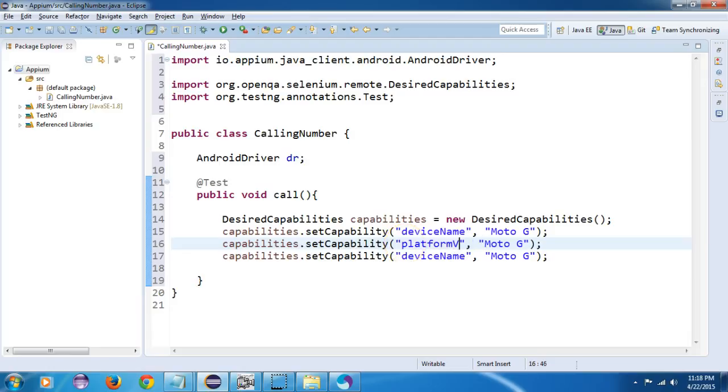Platform version, for mine it's 5.0.2. Then platform name. The platform name definitely is Android. So I won't be giving the APK. I will be just giving my app package name and app activity name.